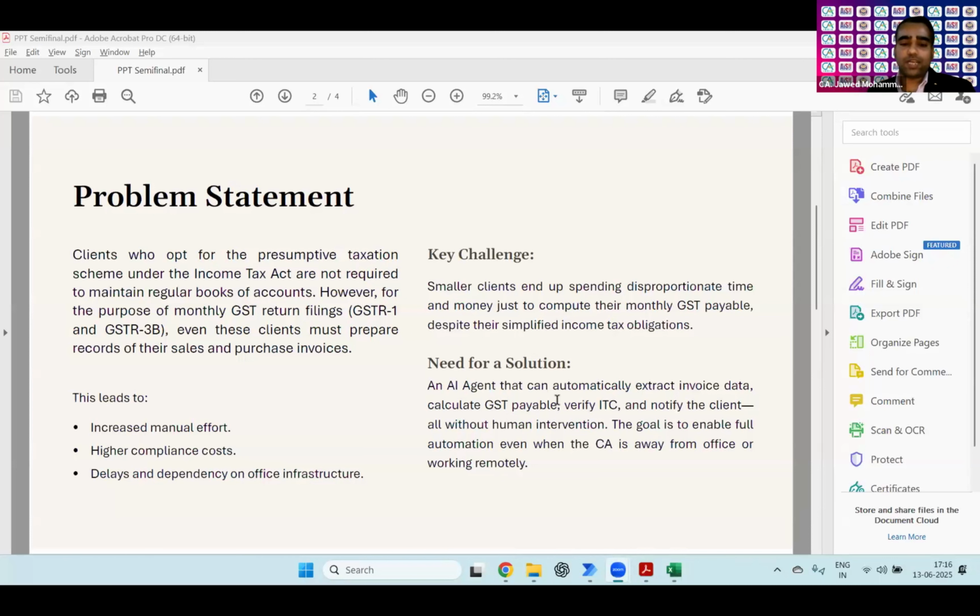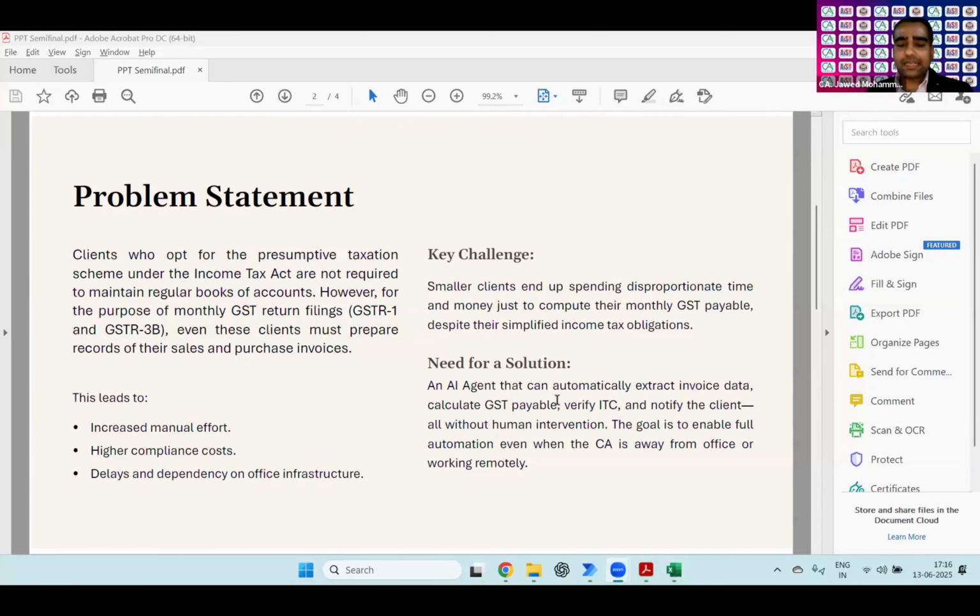I visualized it earlier when I was writing an article for the ICAI journal: an AI agent can be built which triggers when an incoming email with invoices arrives, and extracts information from that email. Then it transfers the extraction to an Excel on the cloud storage, which can be easily integrated with accounting software if required.